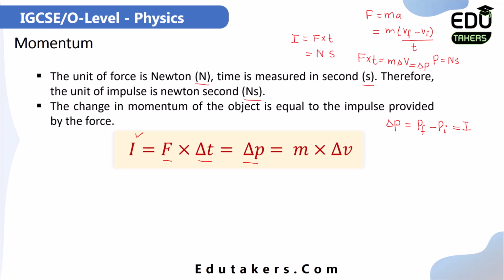Why is it equal to the change in momentum? It is basically by Newton's second law of motion. You have to rearrange the terms and put the values in. Then you get that the impulse is equal to the change in momentum provided by the force.